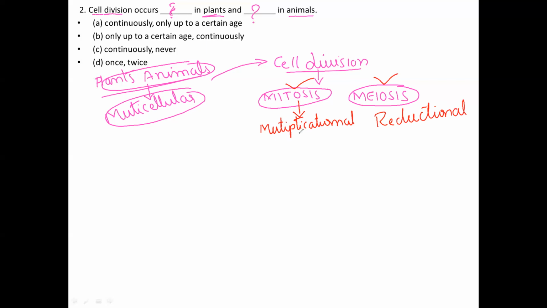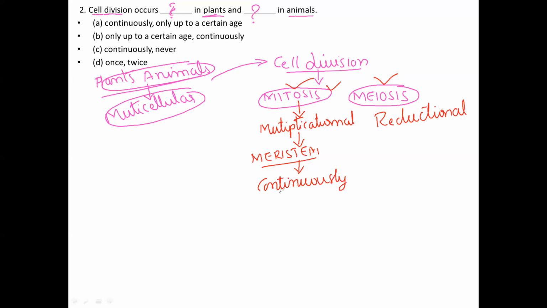Usually in plants we have meristem. The meristematic tissue exhibits this mitotic division, and in plants cell division takes place continuously.